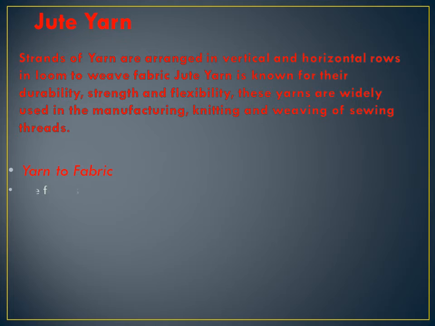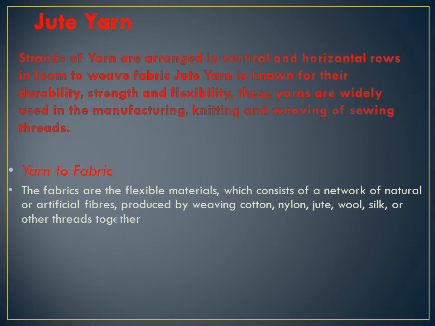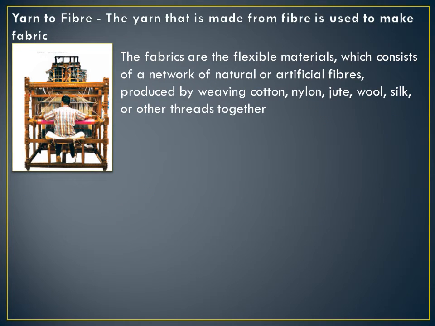Understood? Yarn to fabric. What happens is that fabrics are flexible materials which consist of a network of natural or artificial fibers produced by weaving cotton, nylon, jute, wool, silk, or other threads together. The yarn that is made from the fiber is used to make fabric.